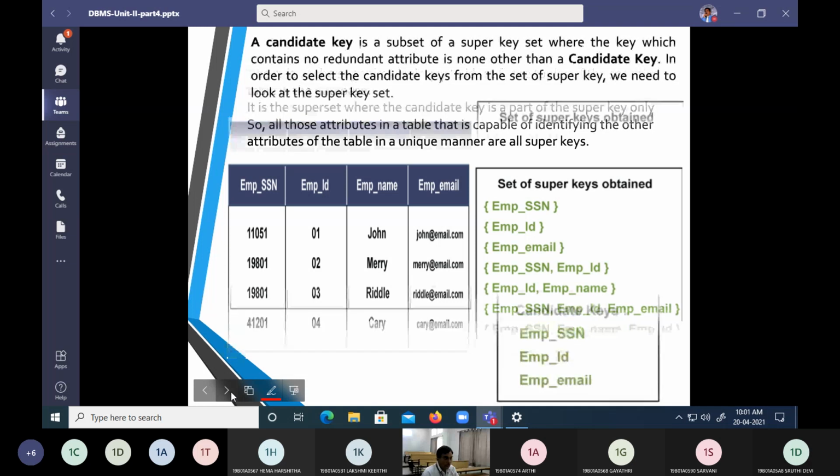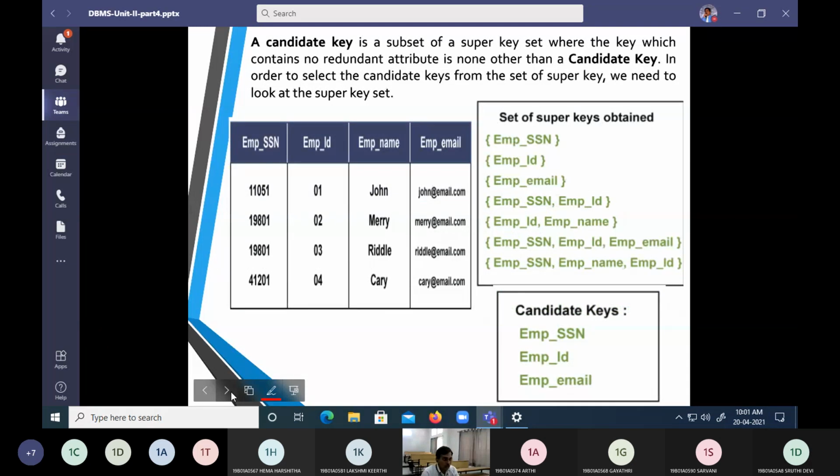As far as the super key is concerned, it is going to be the superset, and this superset will be from the table we are going to employ.